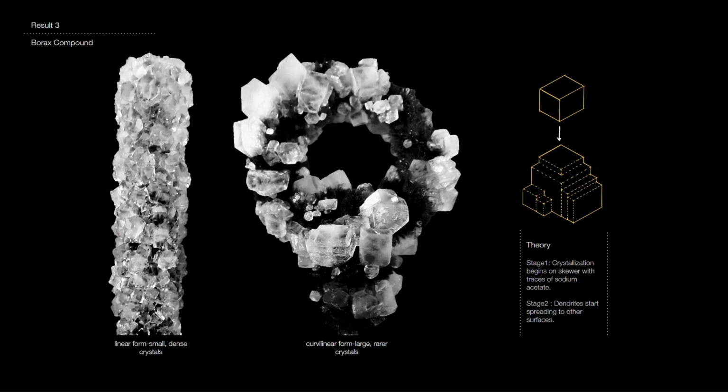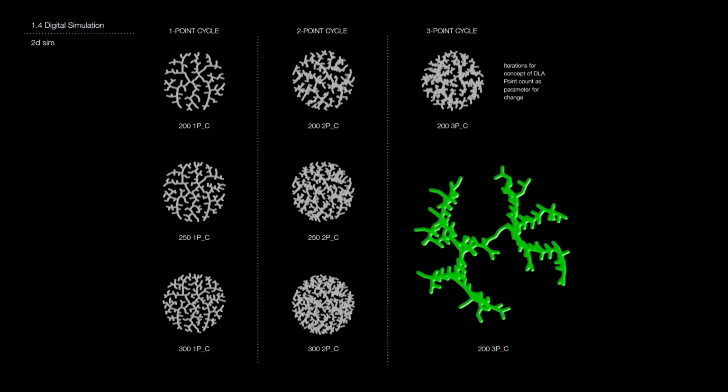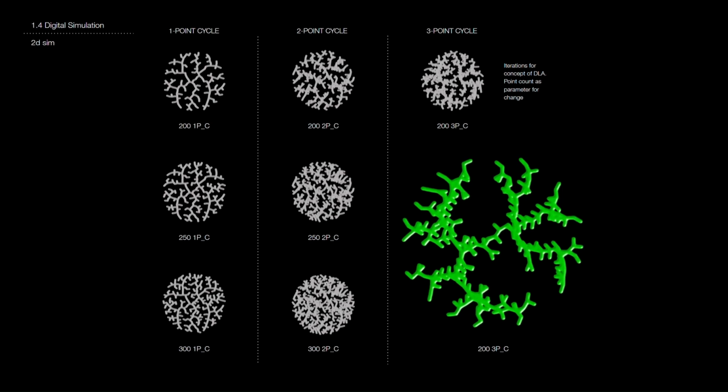The variation in crystal formation is due to differences in solution purity. The observed pattern involves crystals attaching to each other, creating large aggregates and resulting in the visible tetragonal and cuboidal crystals. After the physical experiments, we attempted to simulate these processes digitally using the diffusion-limited aggregation concept. The concept involves a random particle approaching the center, attaching to the closest point, and creating a branch.